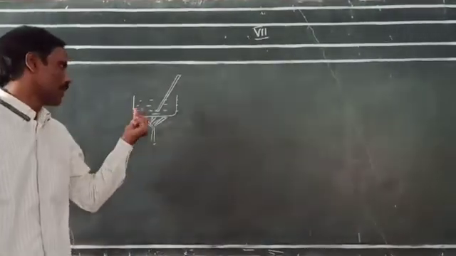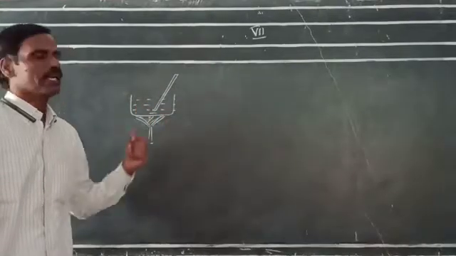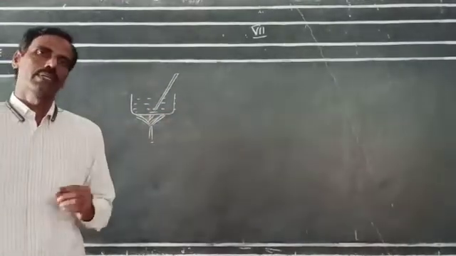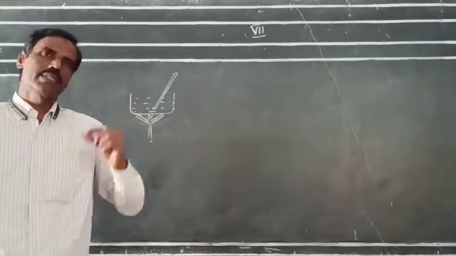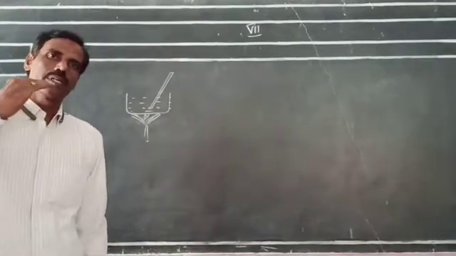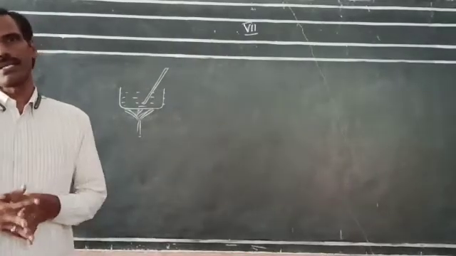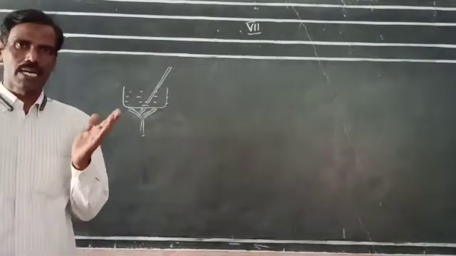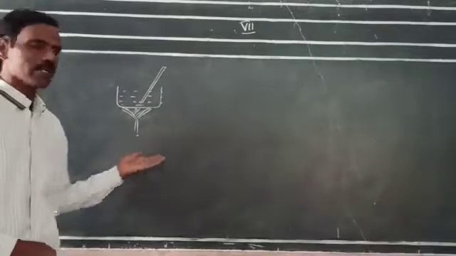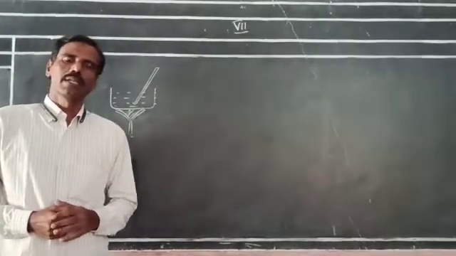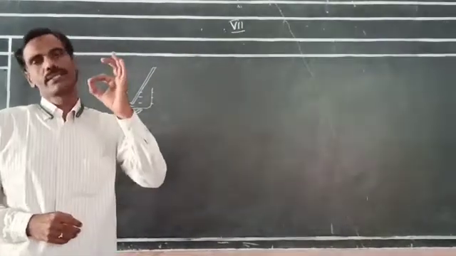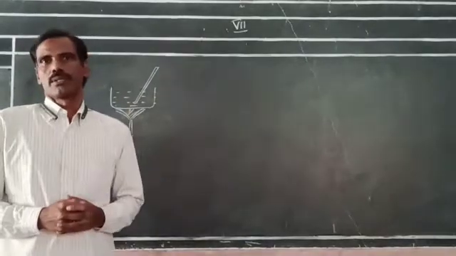As it rises, the temperature of the liquid increases, but the temperature rise continues only until it reaches the 100 degrees centigrade mark. After that, if you go on supplying the heat energy, there is no change in the temperature.